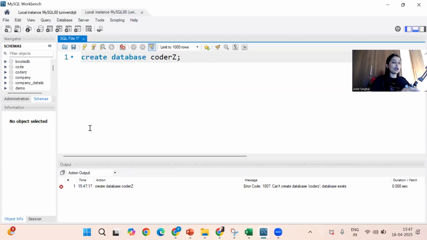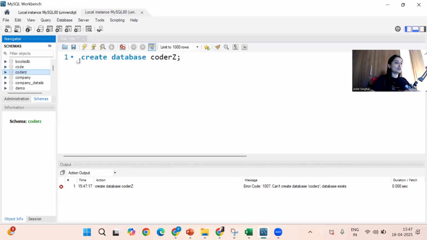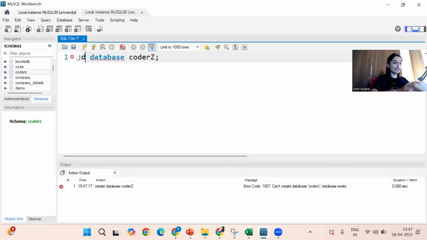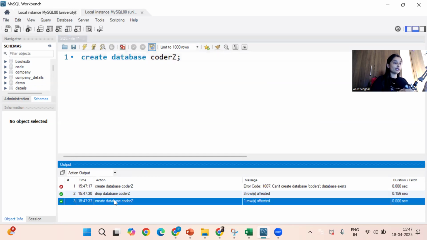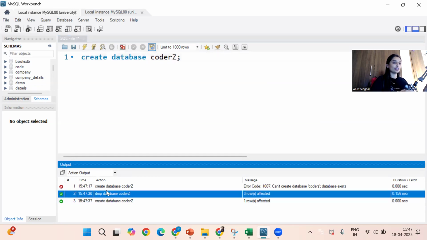I will hit enter. I guess Coders database already exists in my case. You can check. So just give me a second. I will quickly delete that database. So if you want to delete, just write drop database and the name. So it has deleted the database. Okay. So now again we will create it. See, here can you check, database got deleted.